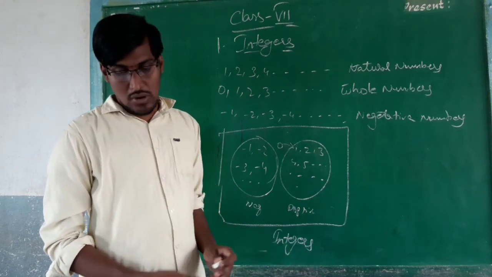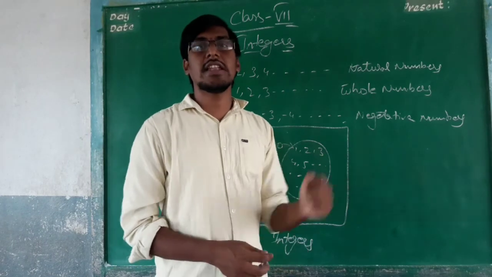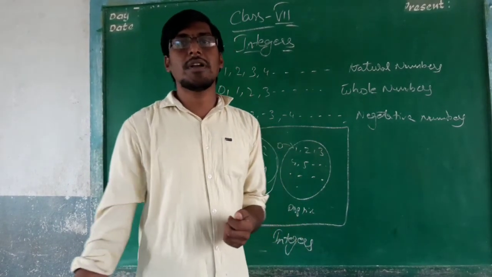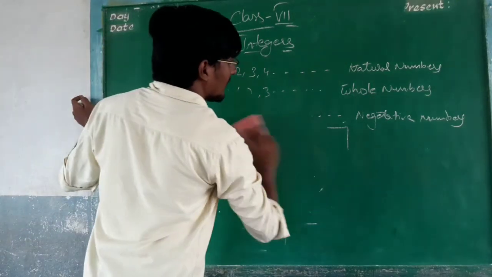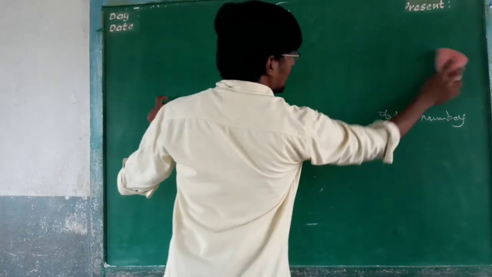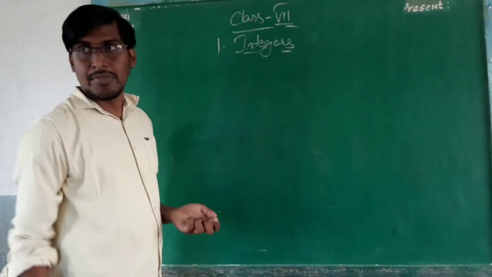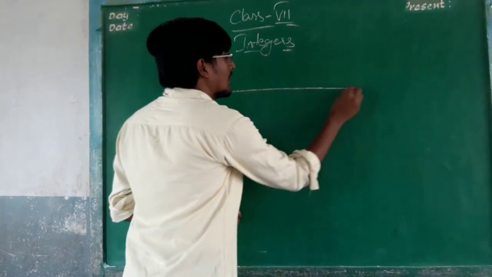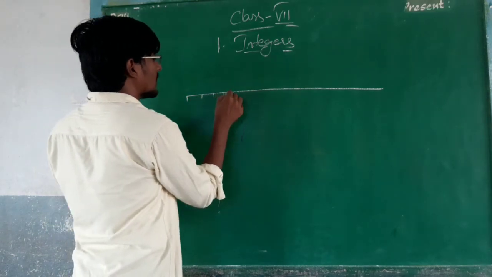So how can we represent integers on the number line? First of all, you have to learn about the topic of a number line. What is the number line? This is a line which represents the numbers.